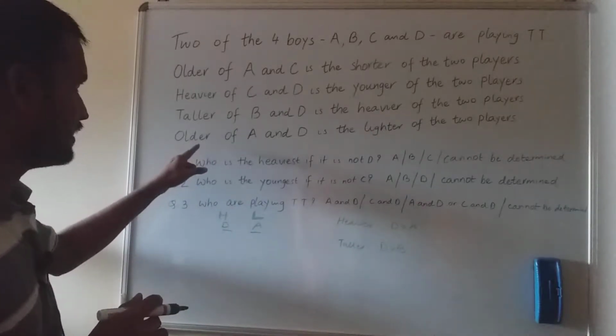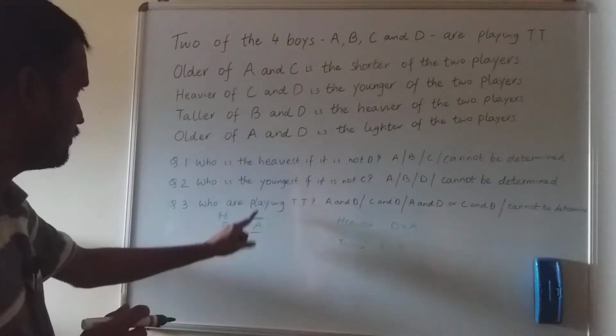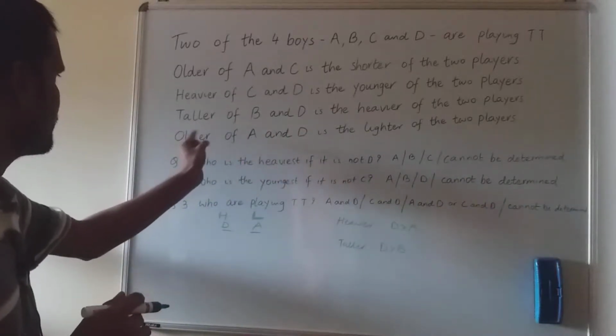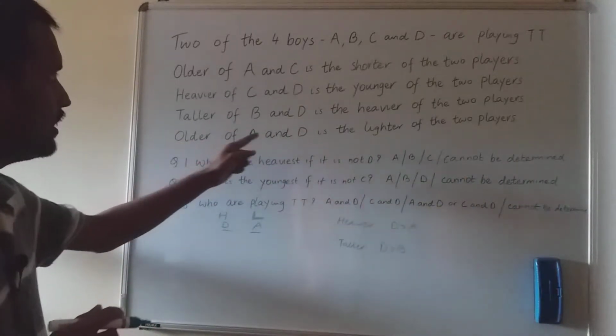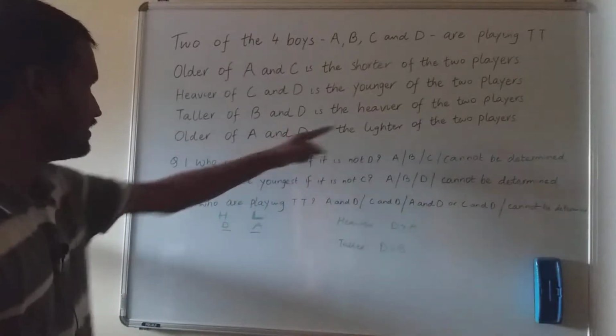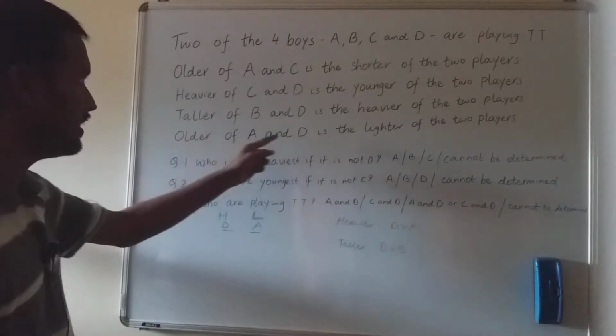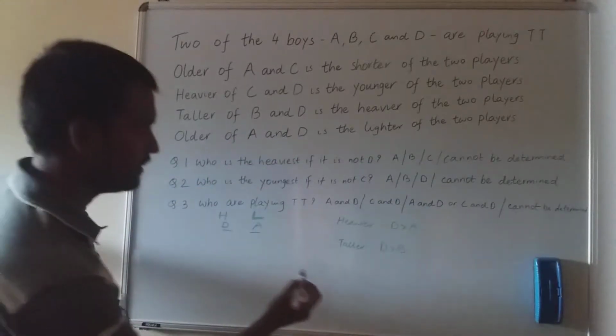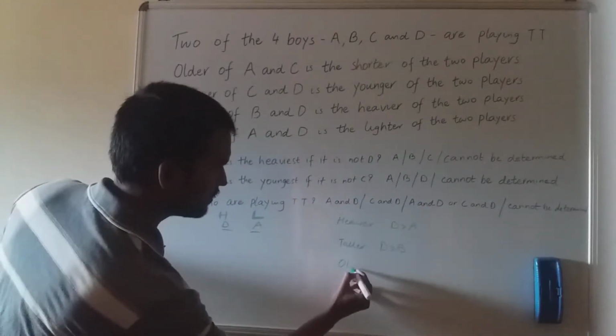And what does this say? So A is the lighter of the 2 players, done. What about this statement? This says older of A and D is the lighter. So since A is the lighter, he has to be older of A and D. Heavier, taller, older.